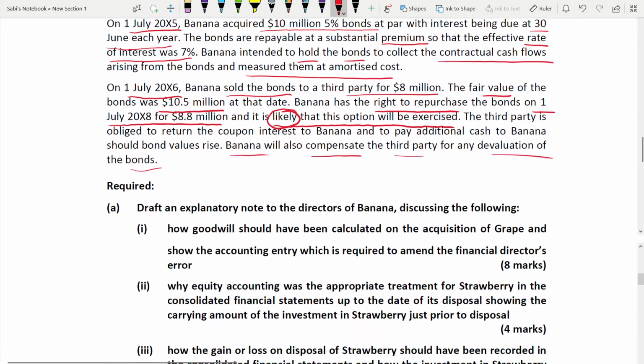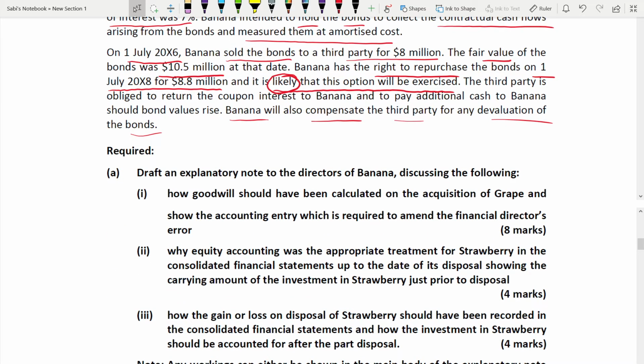Okay, let us read the requirements now. Definitely, I always say start with the requirements first. I always start with the requirements first, but today I have done the opposite. I went through the case study and now I'm going to the requirements. The reason is that I have done, I think, 3 questions before this, so I now know how group accounting questions look. So if I read the case study first and then the requirements, there is no harm in that.